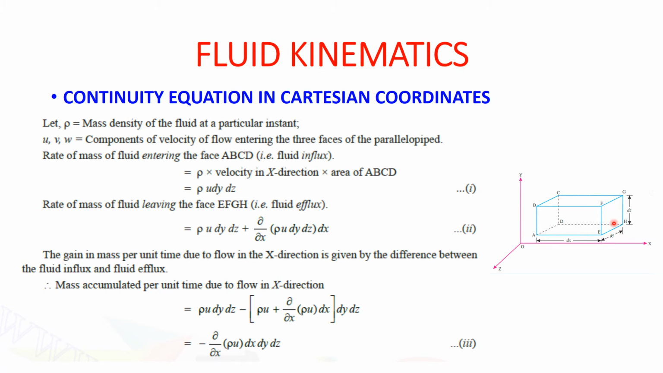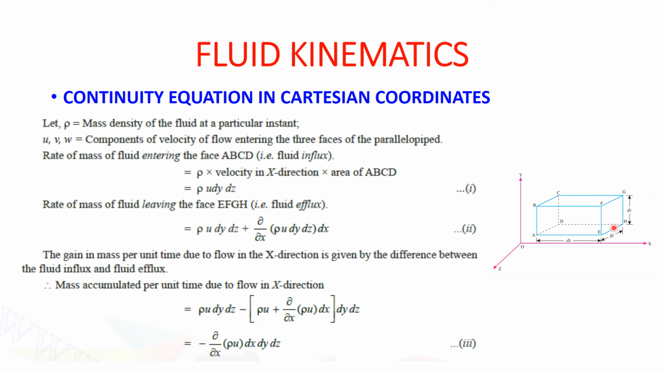from EFGH. If the fluid is coming from top side, that is BCGF, it will come in the downward direction from ADHE. And similarly, if the fluid is entering from ABFE, it will go outside from CDHG or we can say DCGH. This is the way in which we are going to find out the continuity equation for Cartesian coordinates.